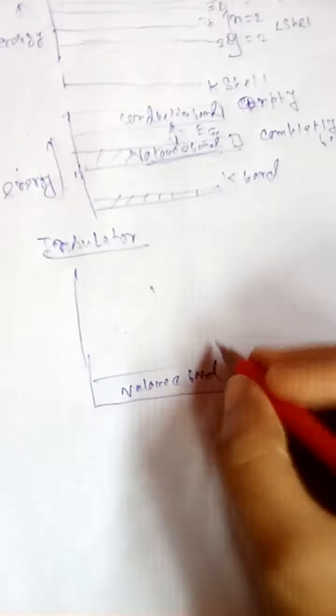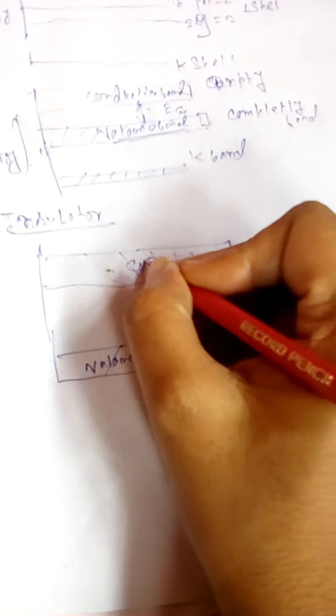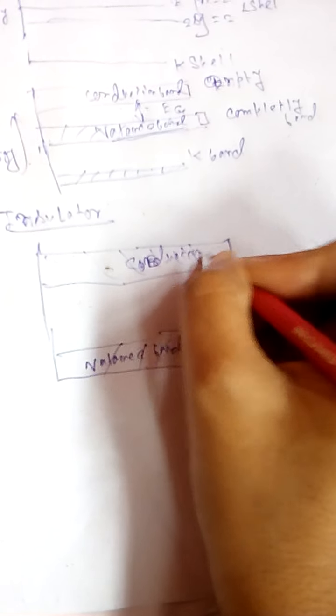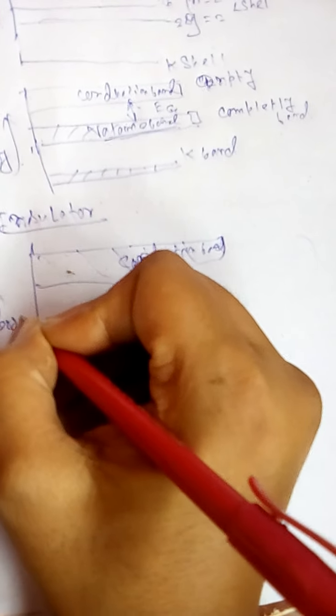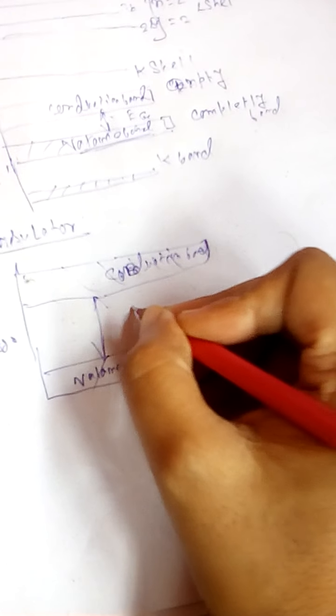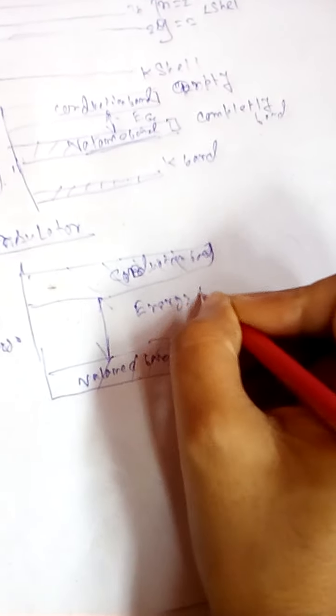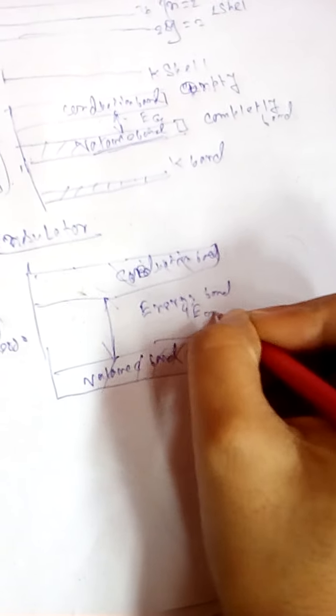and there is the conduction band. And the separation is known as the energy gap or Eg.